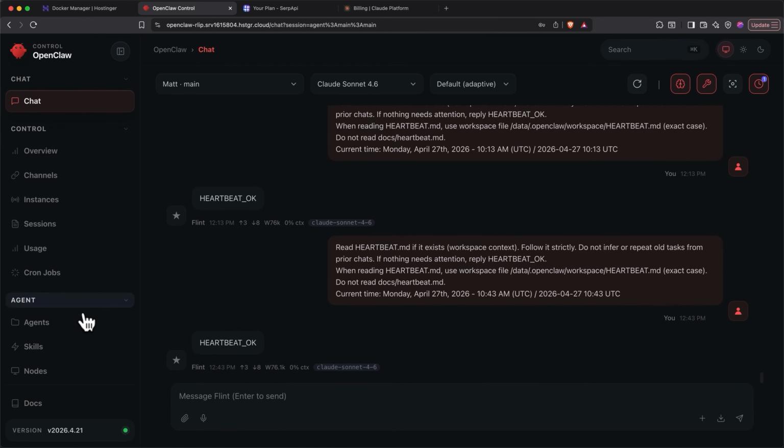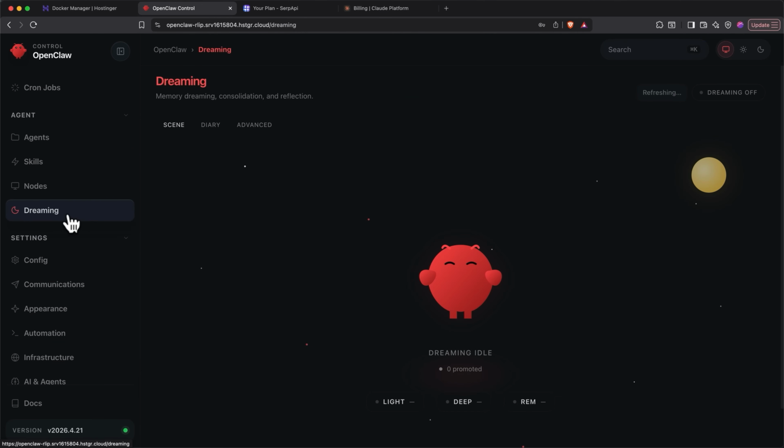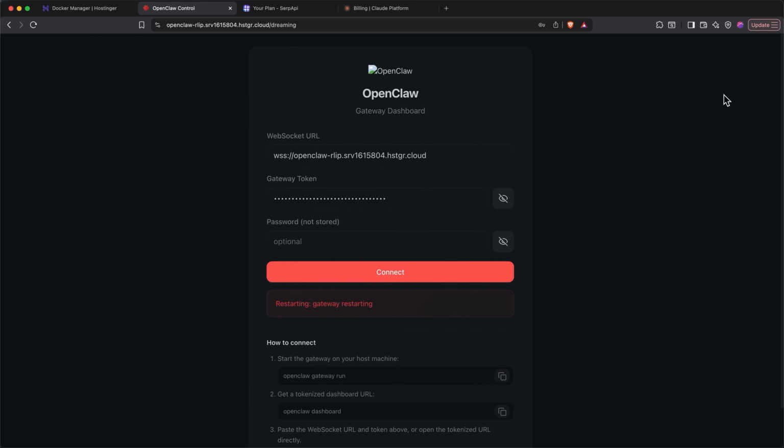Alright, here's how to access dreaming. On the left side, scroll down to dreaming under the agent section and select it. Then, at the top right, you can see it's off by default. Just click the dreaming off button to toggle it to on. When you do this, it'll restart your gateway dashboard, and this can take a few minutes.